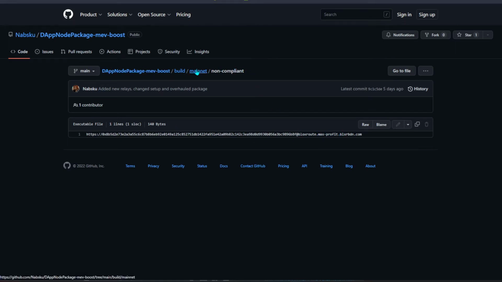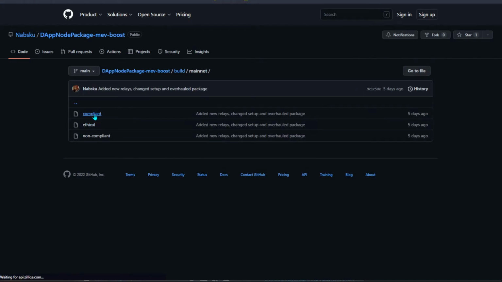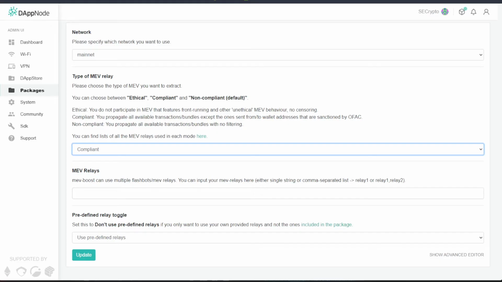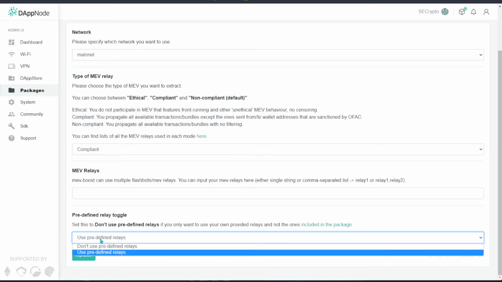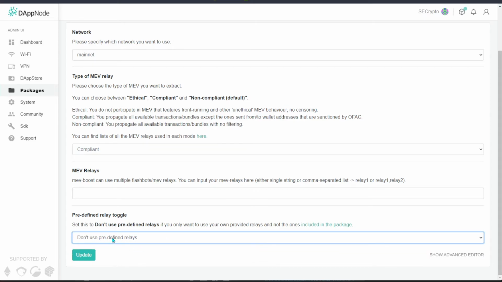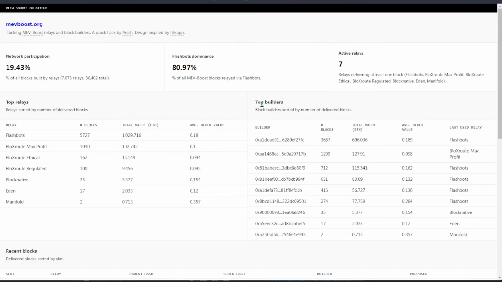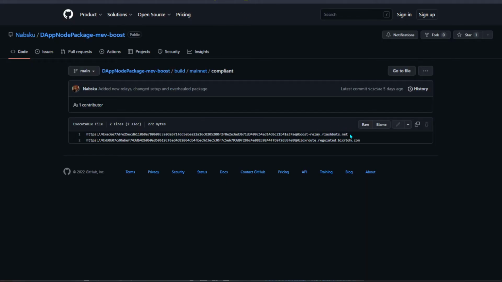If you head back to the mainnet build and click on compliant, yes, this shows the Flashbots relay and the regulated Blocknative relay, but there is no max profit there. So what I advise you to do is head back to your DAppNode and select do not use the predefined relays, and then you can enter your own manual MEV-Boost relays. I recommend you look up this Reddit.